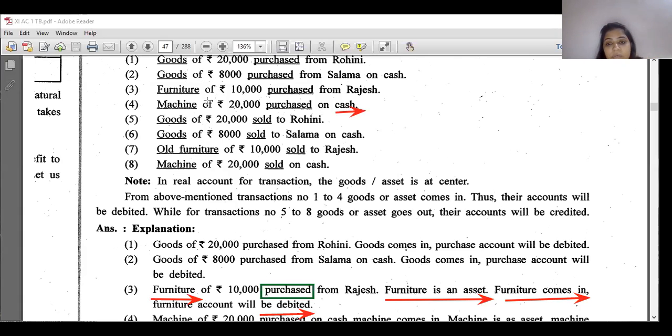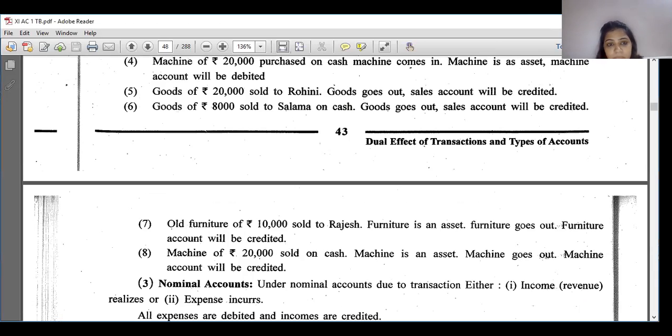You can see over here machine of 20,000 purchased in cash, machine comes in, machine is an asset, machine account will be debited.